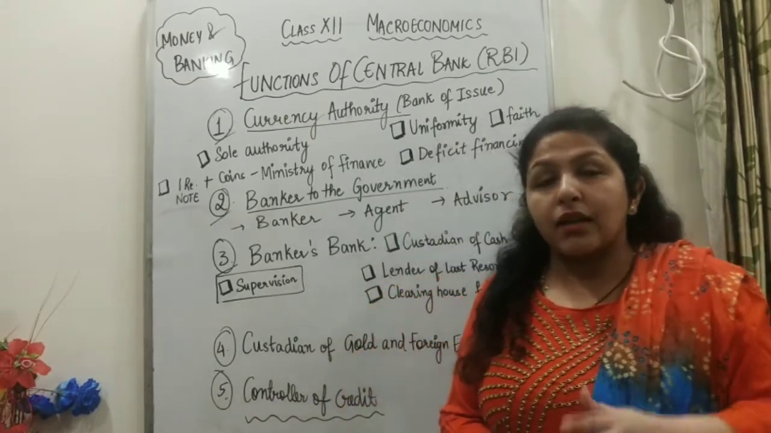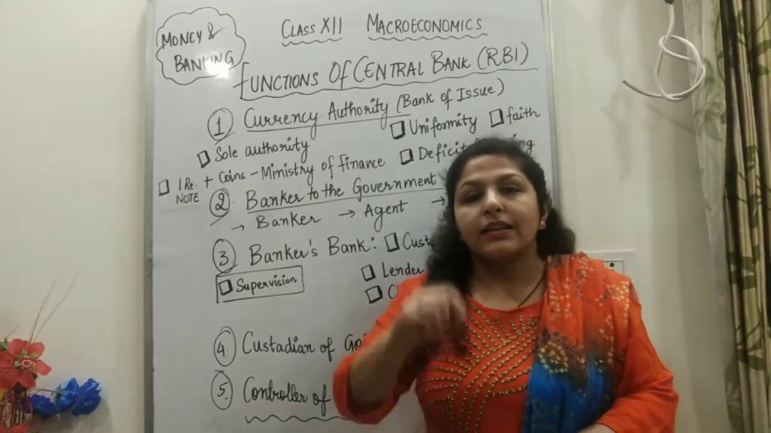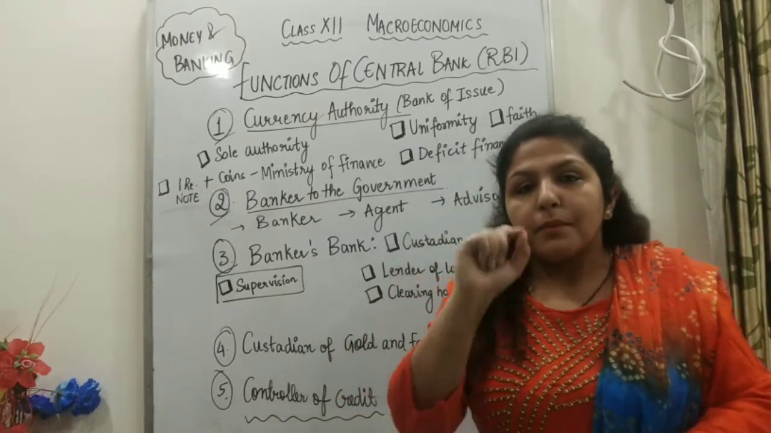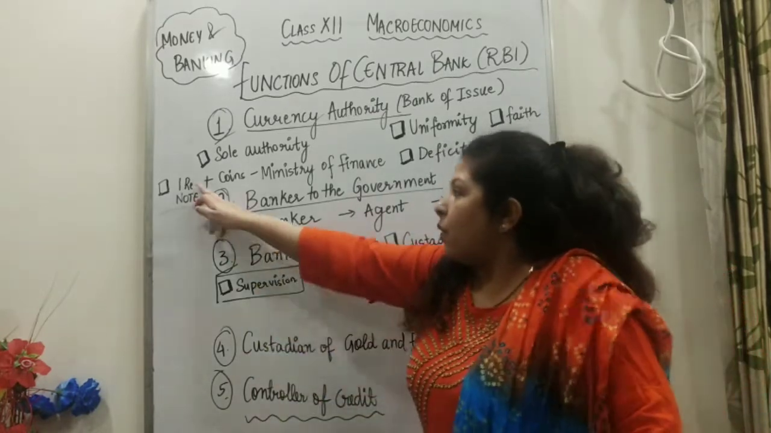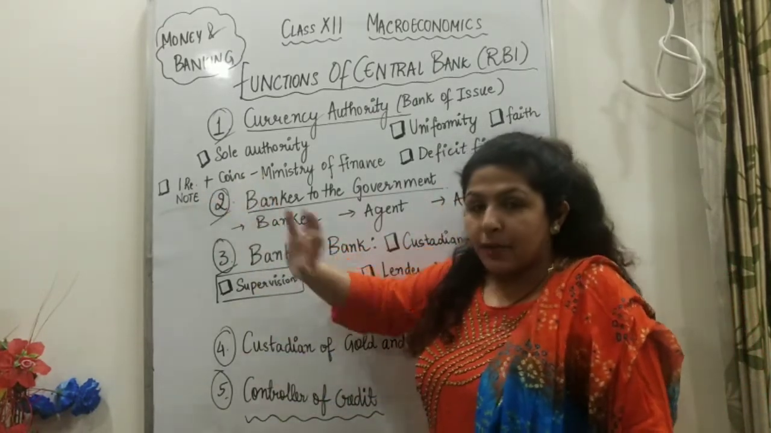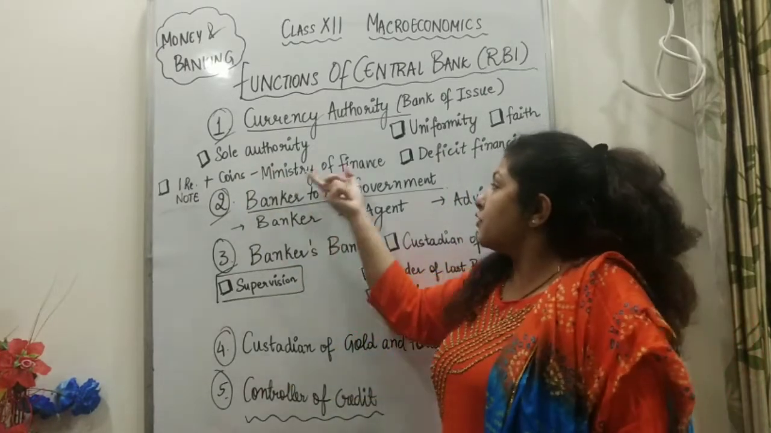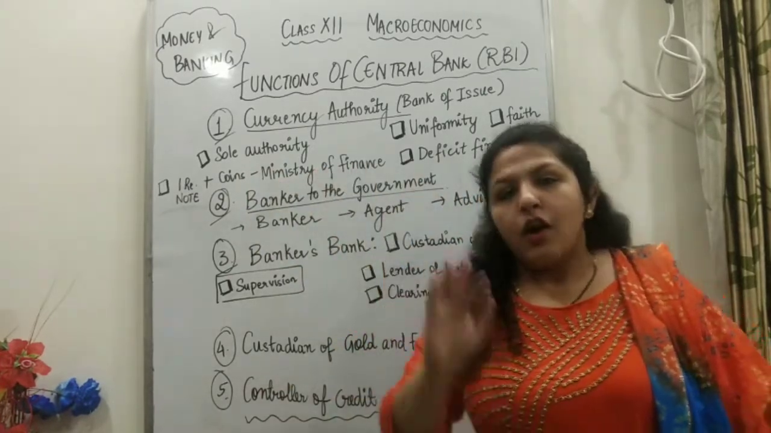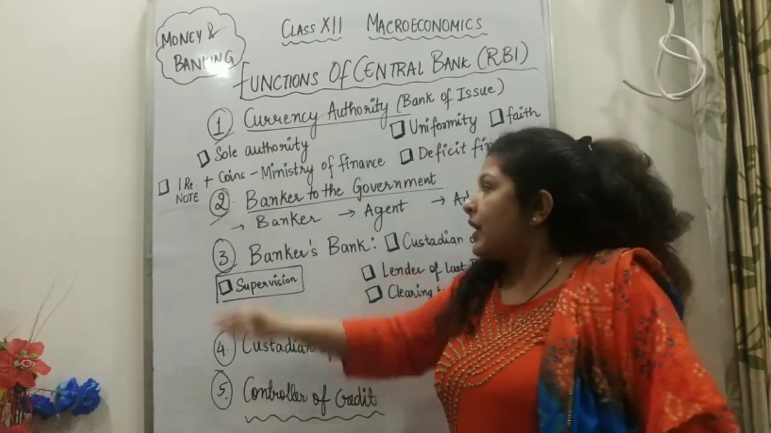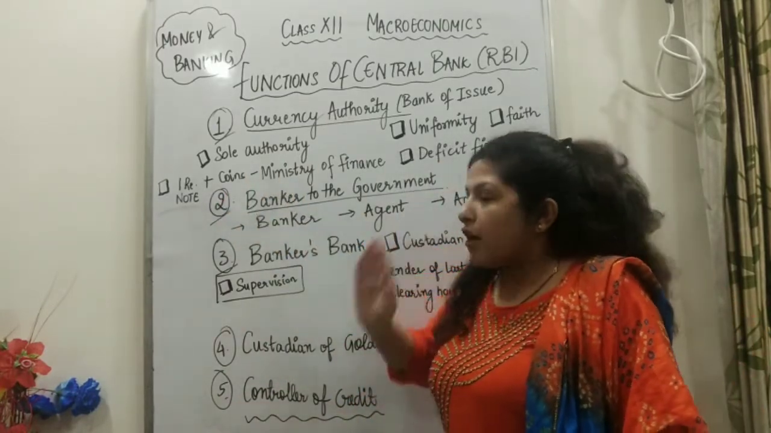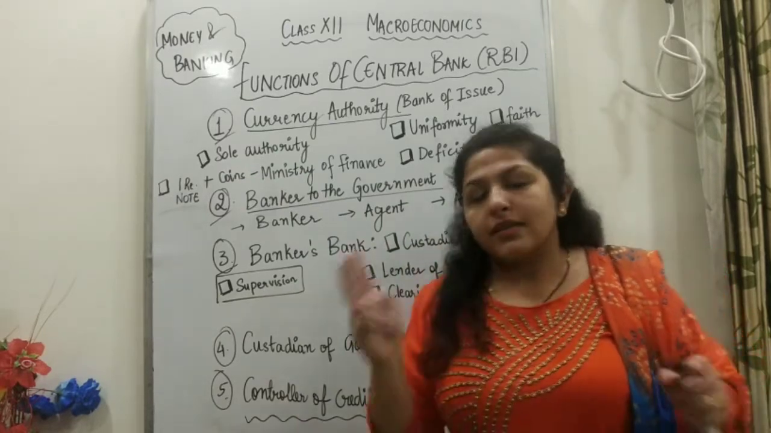Right? One more thing I need to tell you, that in India, basically, the central bank prints all of the notes, but 1 rupee notes and coins are issued by the Ministry of Finance, Government of India. All the notes are printed by Reserve Bank of India only. Only 1 rupee notes and coins are printed by the Ministry of Finance, right? So that is the Government of India.